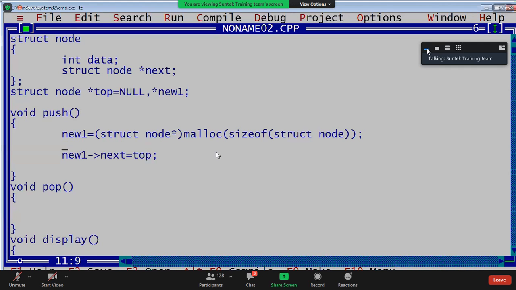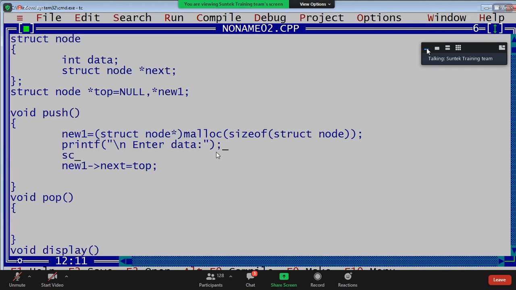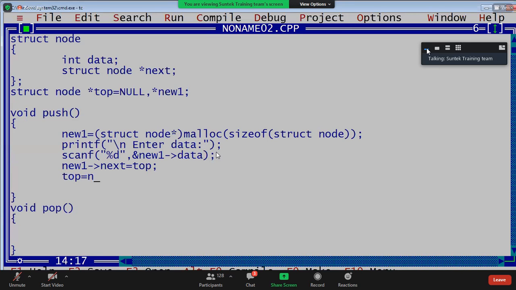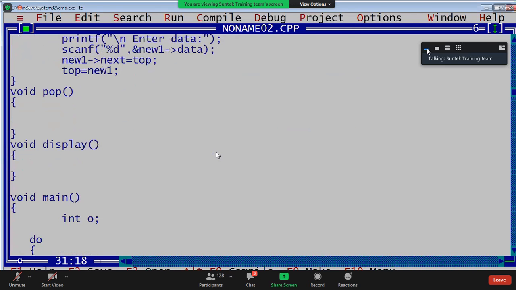See this. Enter the data. How to enter the data? We are going to enter the data. Enter data at value, scanf, we are going to store percent d, address of new one data. New one data, right? New one next is top. Finally, what is top? Top equals to new one. This is the void push operation, guys.